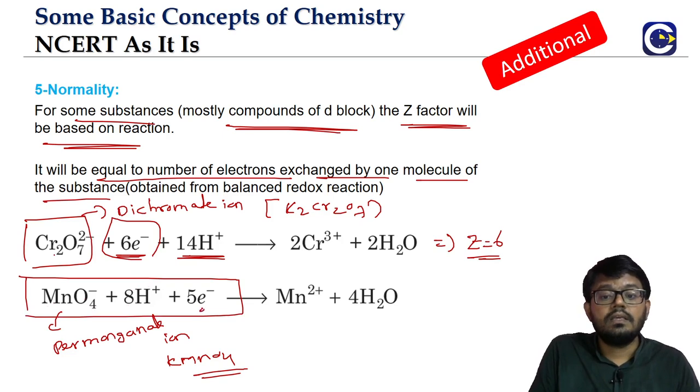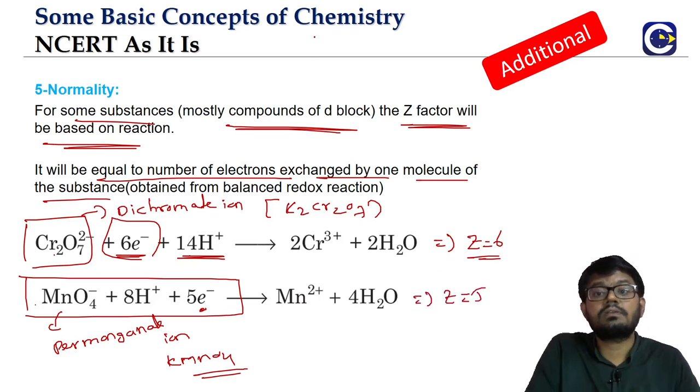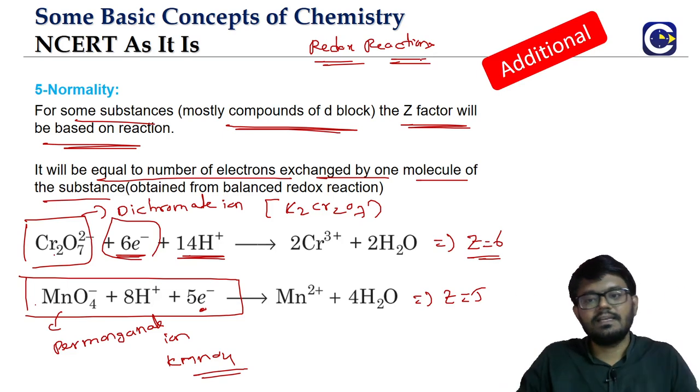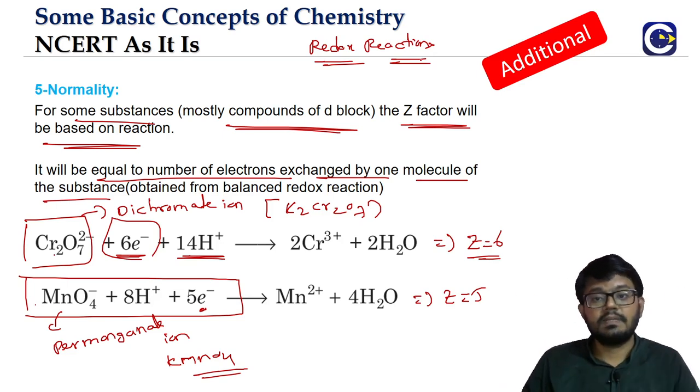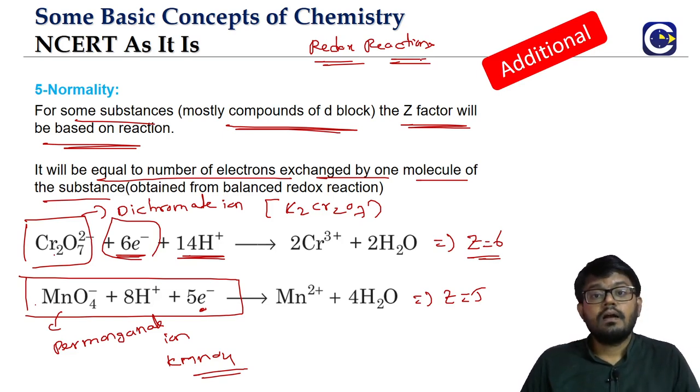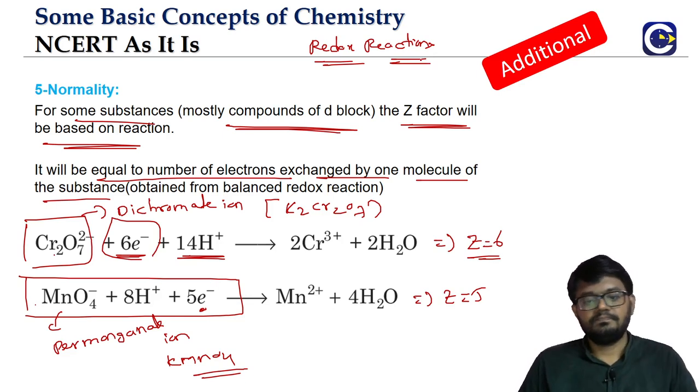The permanganate ion is able to exchange how many electrons? 5 electrons. 1 molecule, 5 electrons. That's why Z is equal to 5. Now we will see in the redox reaction chapter, because we should not cover everything in one go and load ourselves, how the permanganate ion behaves differently when it is reacting in basic medium and in a neutral medium.